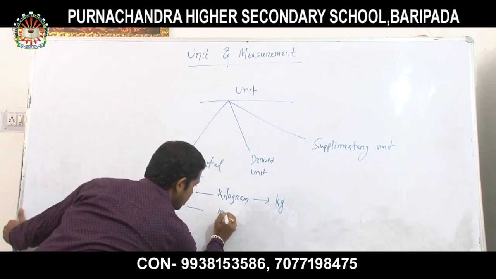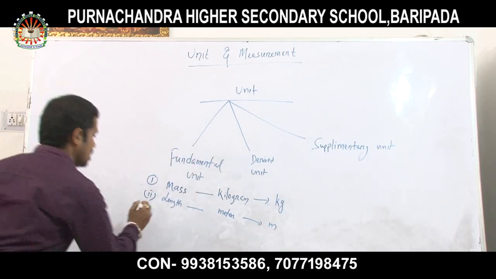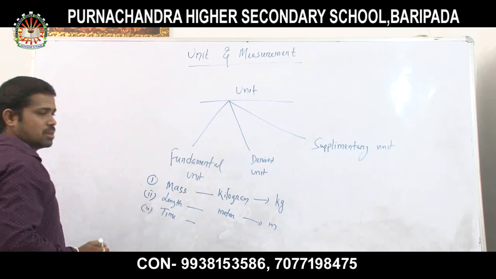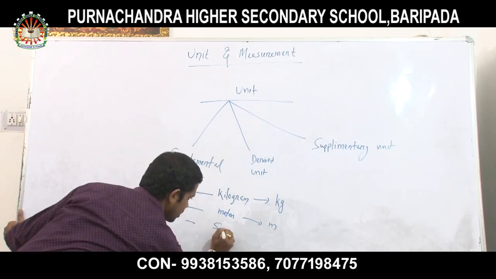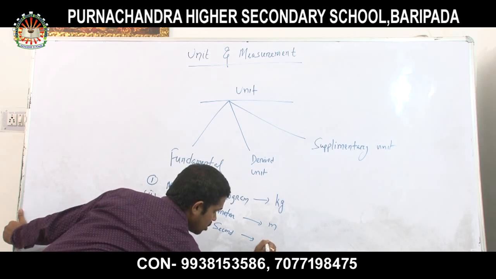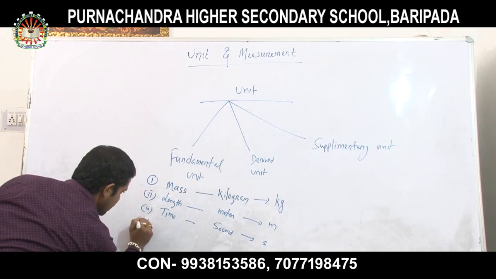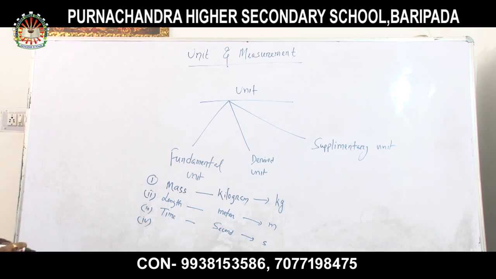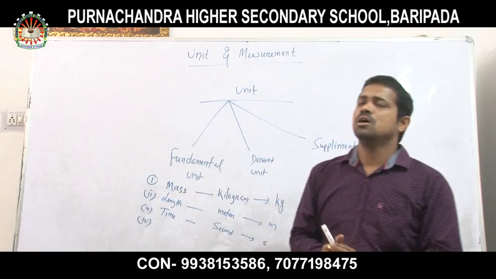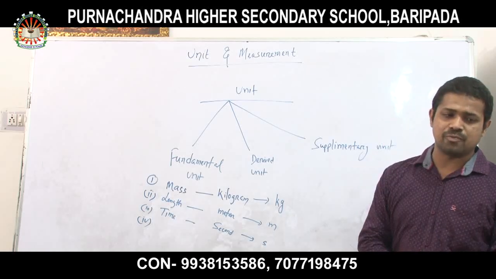Okay, meter. Symbol is m. Third one is your time. This is your second. You can write down. Yes. Clear? Number 4, mass. Remember, mass, length, time. These are the most basic fundamental units which are used in our day-to-day life.